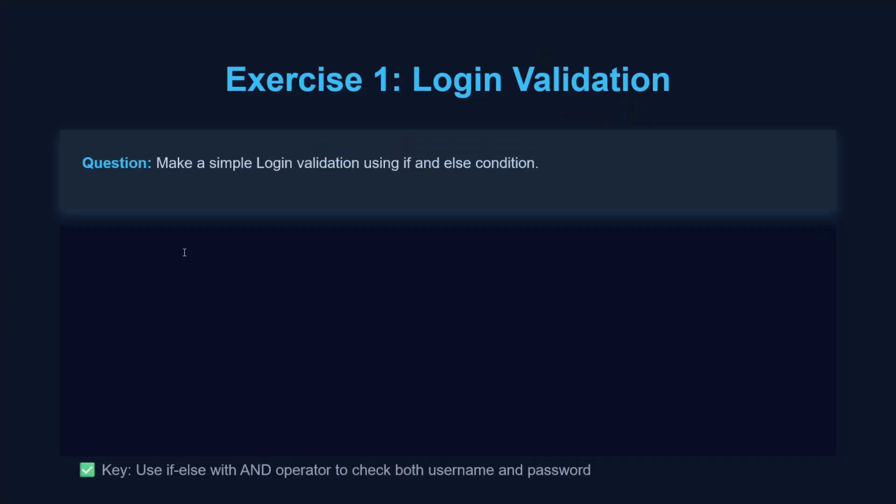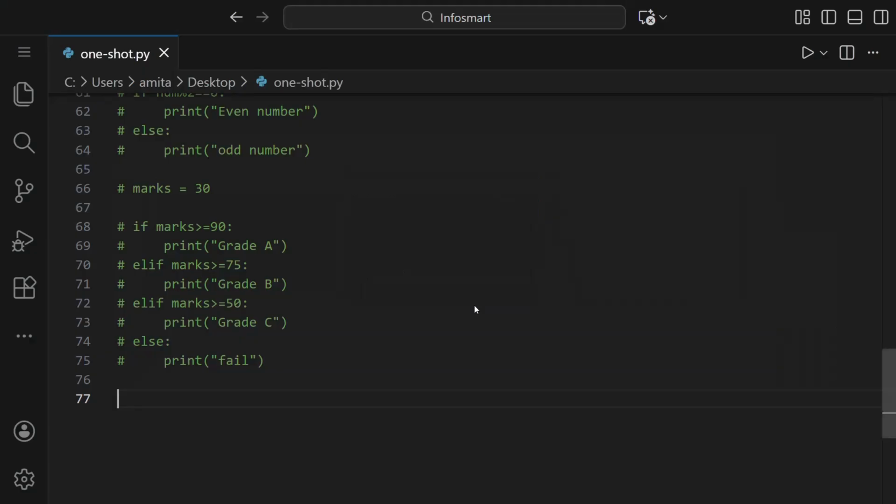The exercise question was just to make a simple login validation using if and else conditions. My suggestion is to stop the video right now and try this question yourself, and then you can see the answer I tell you. I hope you have tried.